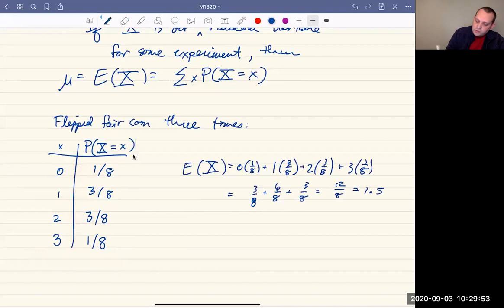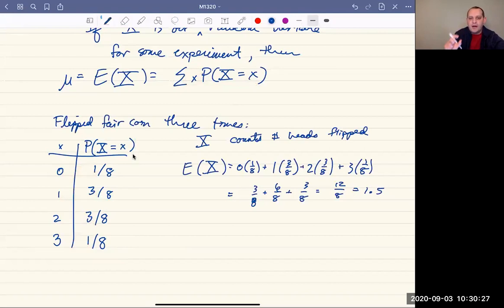The way that we interpret this is that if we were to flip a coin 3 times, and if we were to do this experiment, say 1,000,000 times, we would expect on average to get 1.5 heads. Remember that our random variable capital X counts the number of heads that are flipped. So we would expect on average we get 1.5 heads.